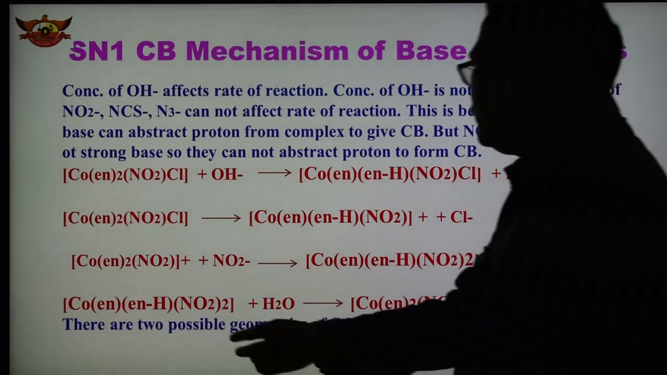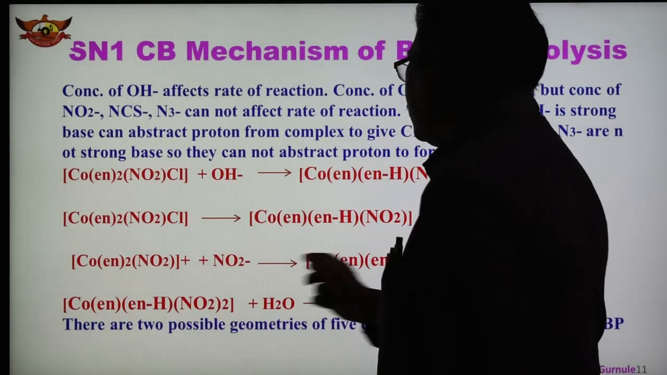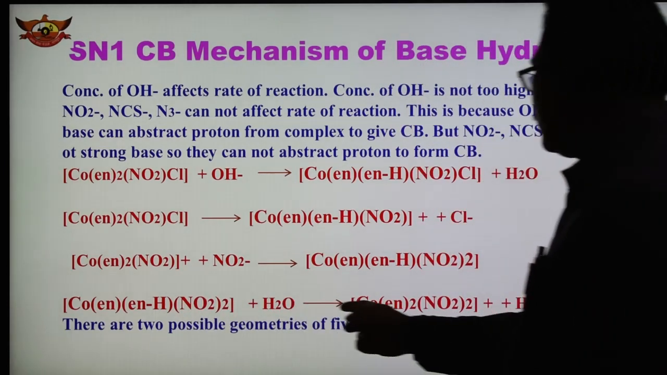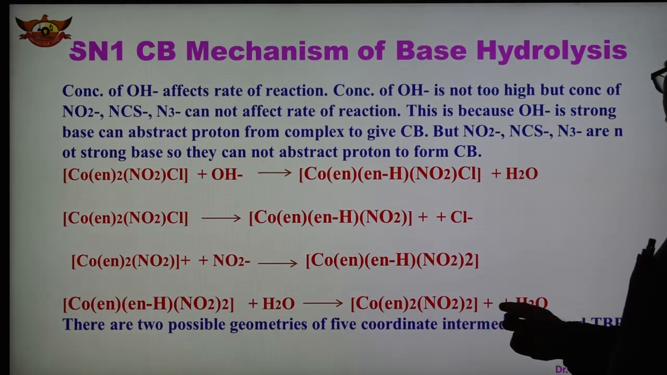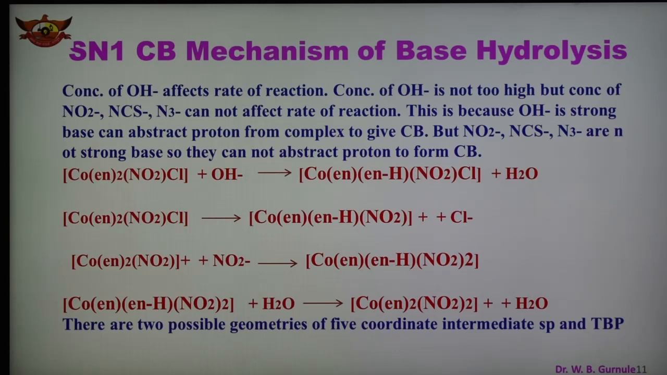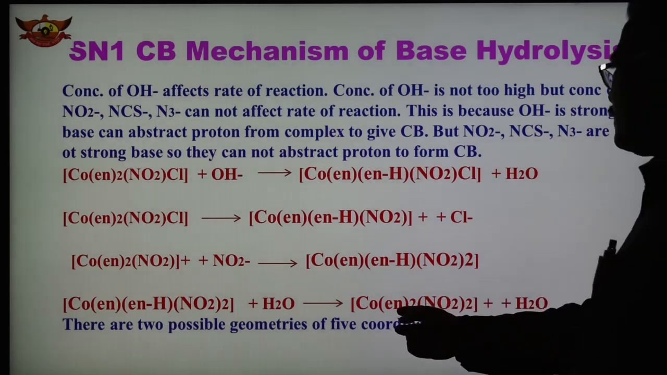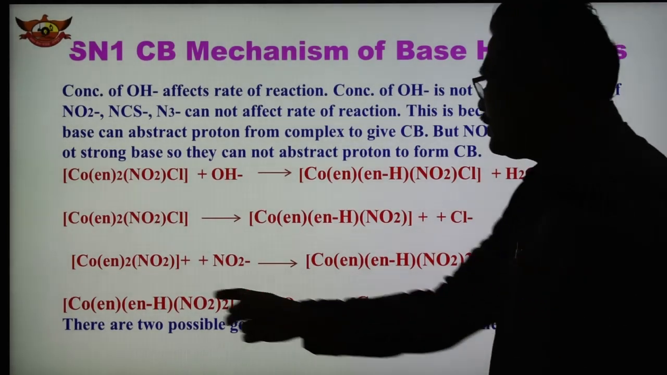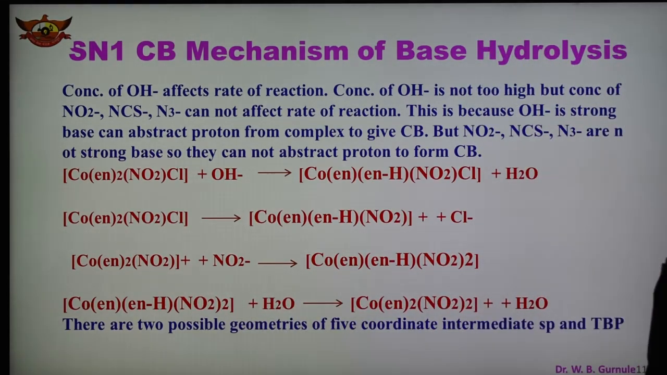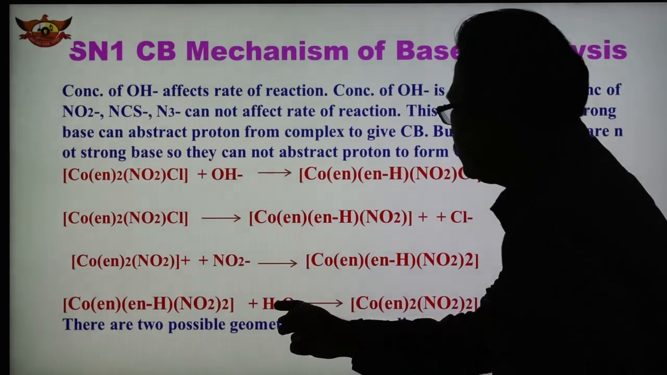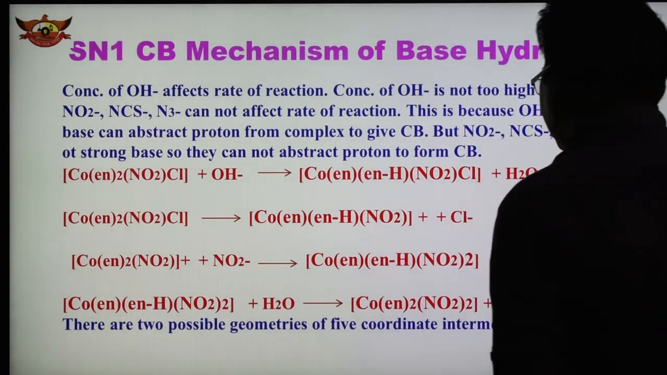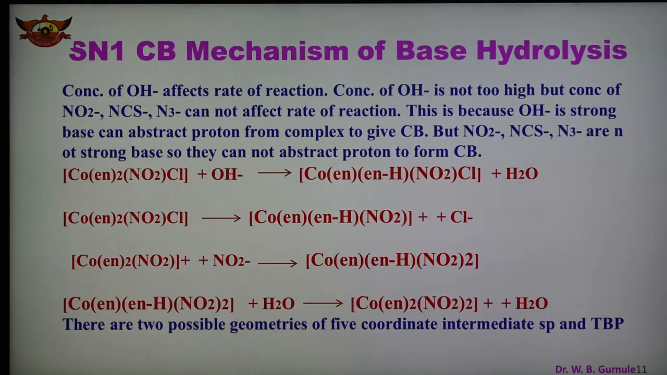In this case, this complex, with NO2 twice, reacts with the water, forming this type of complex, and water gets released. So in this way, en twice are there. In case of OH and NH, water is released, from OH minus and the NH proton, and now we get this type of final product.